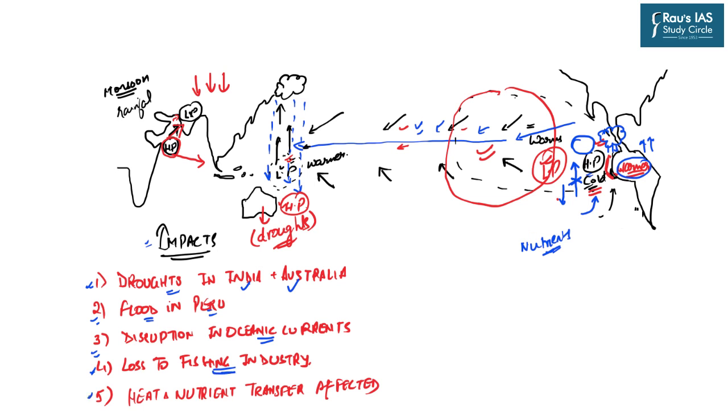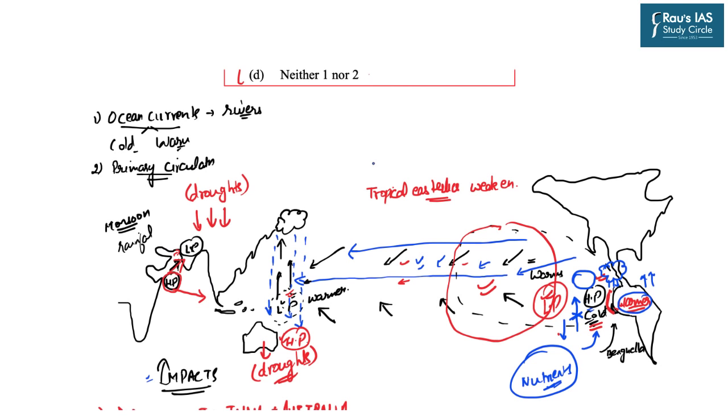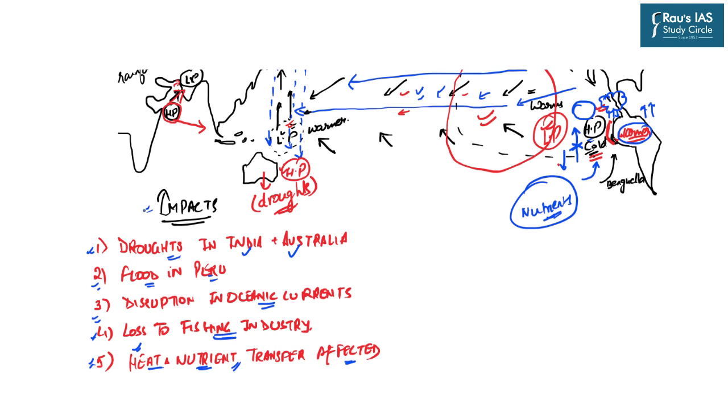And the fifth point is that the heat and the nutrient transfer will also be affected. The effect of El Nino on nutrient transfer we have discussed already, and the heat transfer is self-explanatory, because now the winds will not be able to transport the excessive heat from this to this particular region, and that is why the heat transfer will be affected. So I hope the conceptual part of the El Nino, oceanic currents, primary circulations, as well as the multifold effects of the El Nino are clear to you.